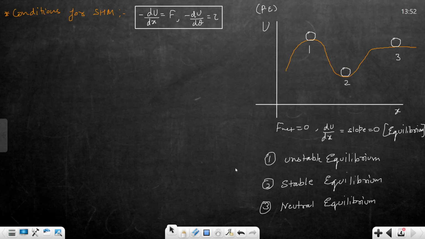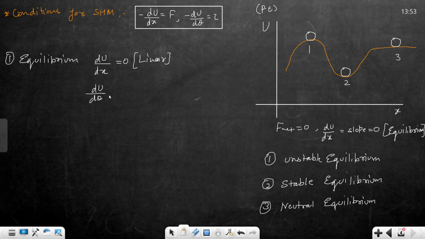So the conditions for SHM: the first one is that there must be equilibrium. So if it is translatory or linear motion, dU by dx is equal to 0 for the linear case, and dU by d theta is equal to 0 if it is angular. Second, the equilibrium must be a stable one. Stable equilibrium must be there.